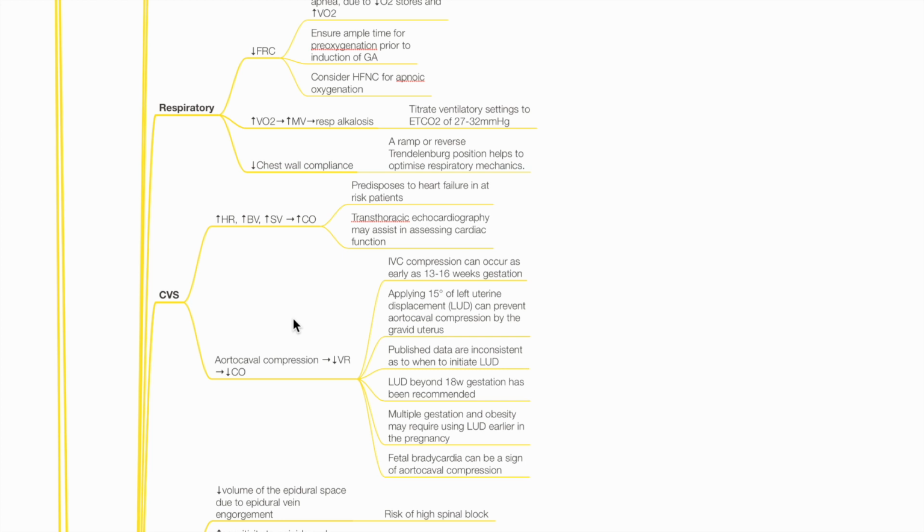IVC compression can occur as early as 13 to 16 weeks gestation. Applying 15 degrees of left uterine displacement can prevent aortocaval compression by the gravid uterus. Published data are inconsistent as to when to initiate LUD. LUD beyond 18 weeks gestation has been recommended. Multiple gestation and obesity may require using LUD early in the pregnancy. Fetal bradycardia can be a sign of aortocaval compression.